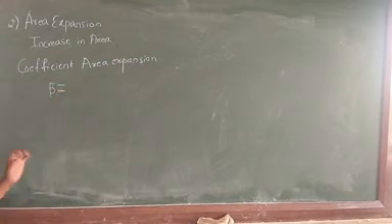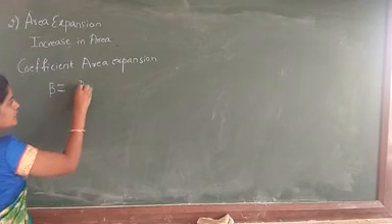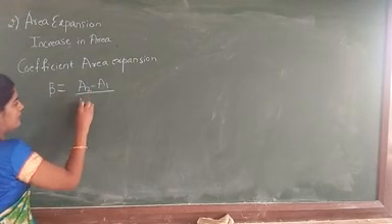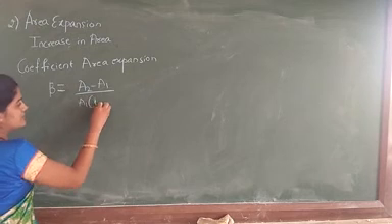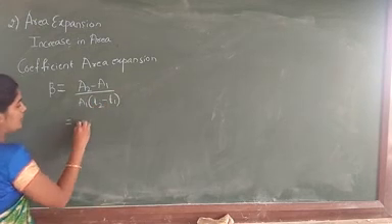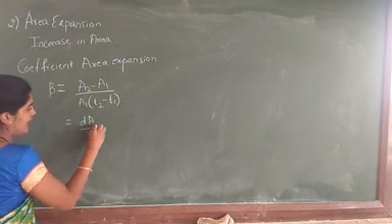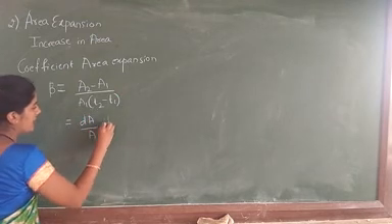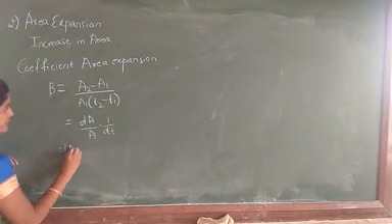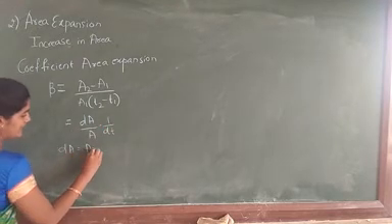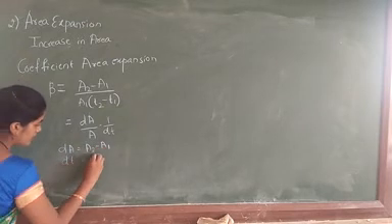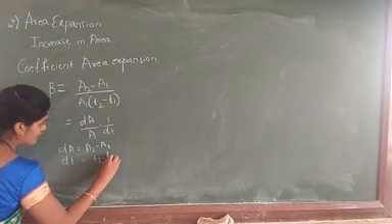Beta is equal to A2 minus A1 whole divided by A1 into the change in the temperature, T2 minus T1. Or this can also be written in the form of dA by A into 1 by dt, where dA is equal to A2 minus A1 and dt is equal to T2 minus T1.